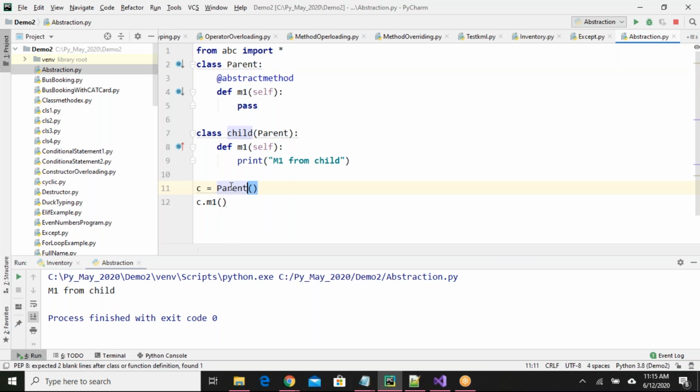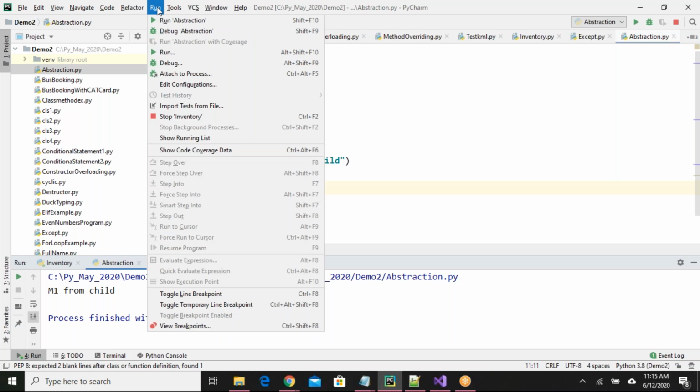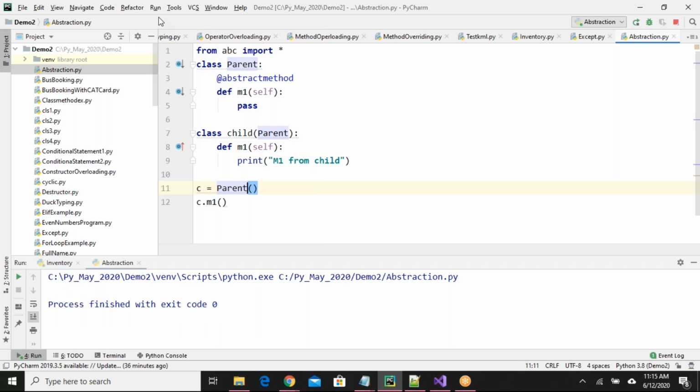I don't think it will give any difference. See, it's not giving any difference. Even if it is an abstract method or not, it is still working like method overriding. Is it clear? So for now, even if I put this line or not, there is no difference.